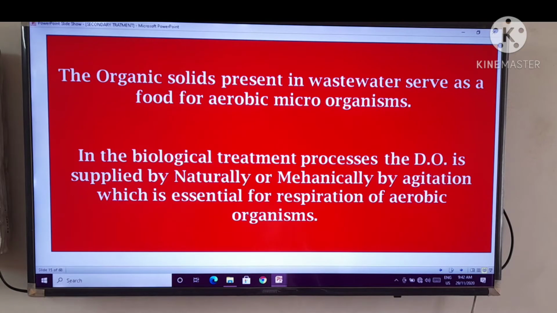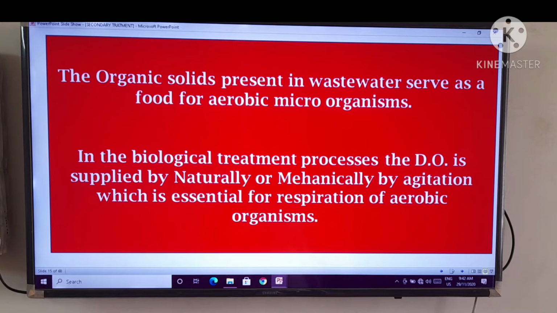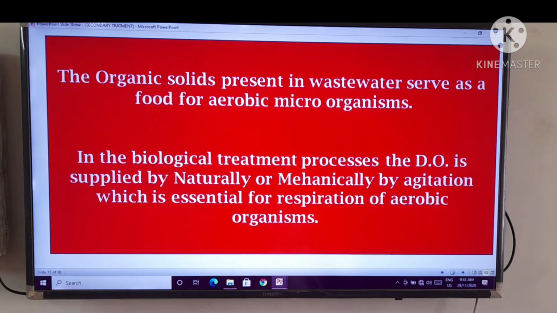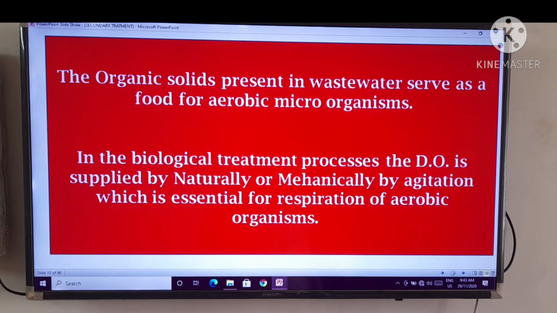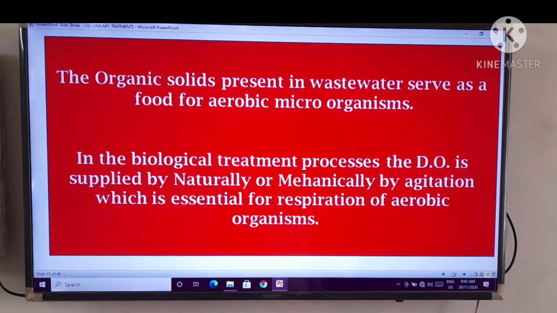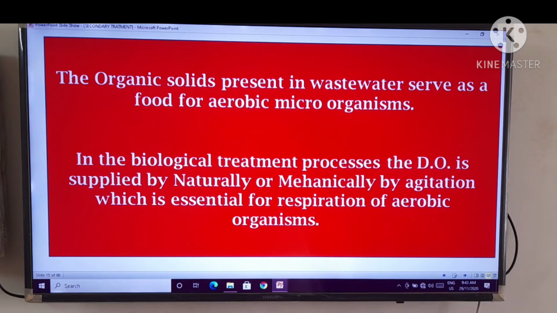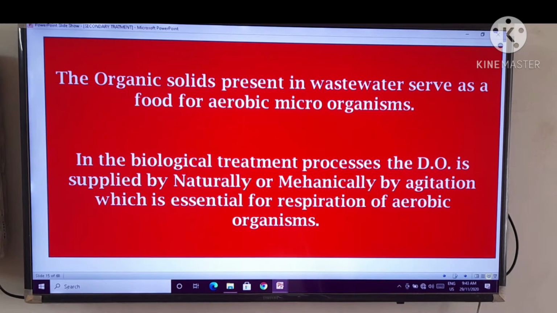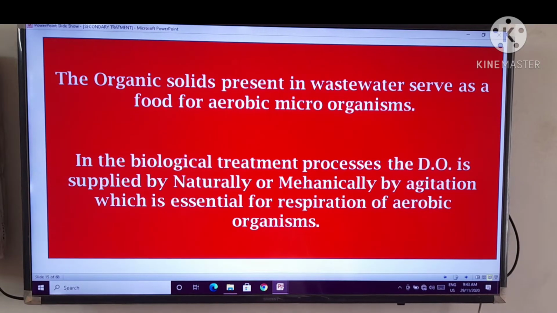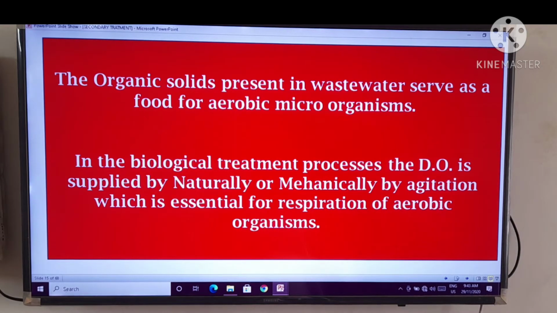In the biological treatment processes, the DO, that is dissolved oxygen, is supplied naturally or mechanically by agitation, which is essential for respiration of aerobic organisms, right? I already told you the dissolved oxygen is very important for the microorganisms to live or survive, right?